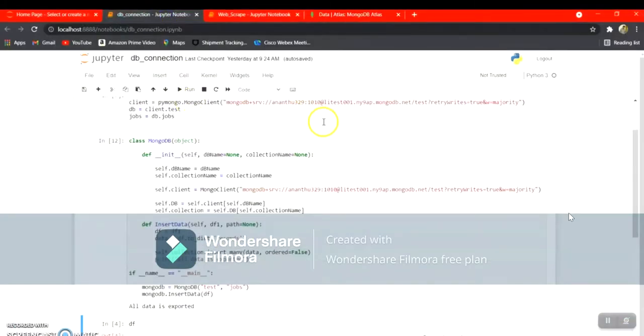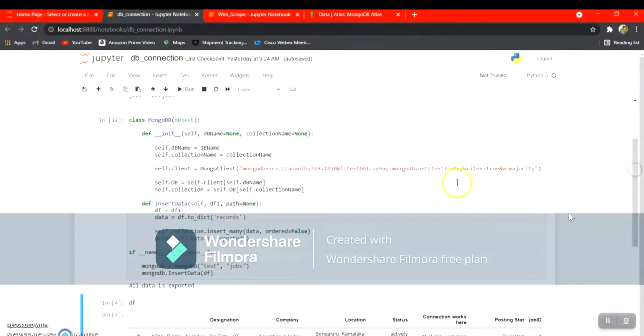Here is the Jupyter notebook where we code it in real time, and we can see what I explained till now. We use a print function for all data is exported, and then we call the class MongoDB, and we use the insert data function also. After the code is run, we have successfully got the output: all data is exported.